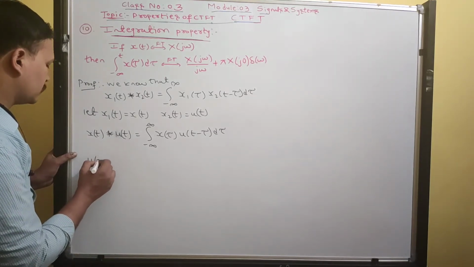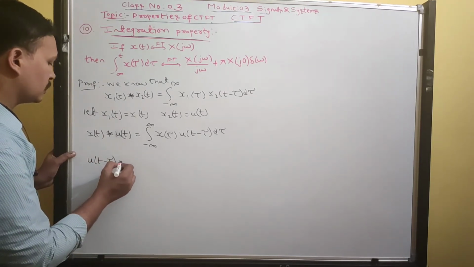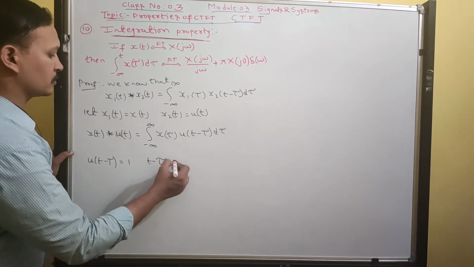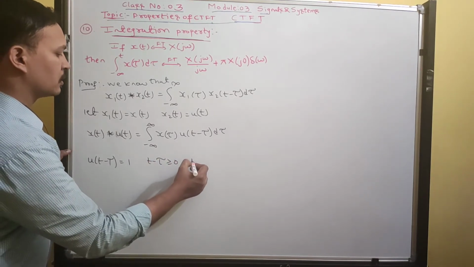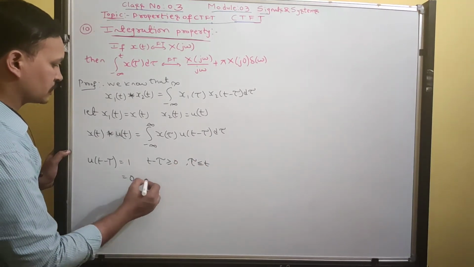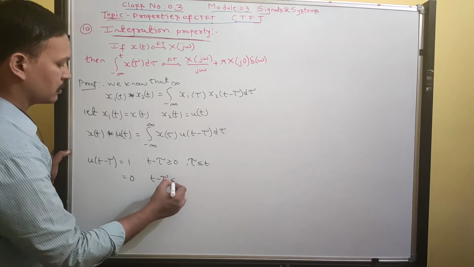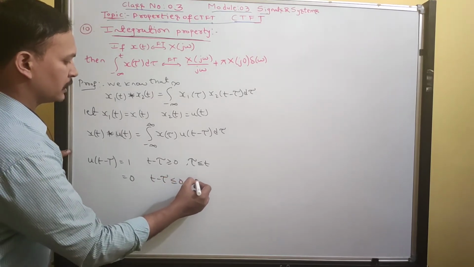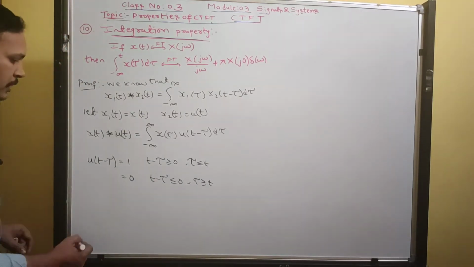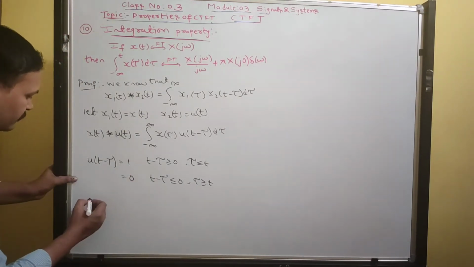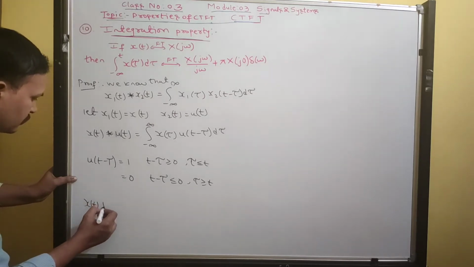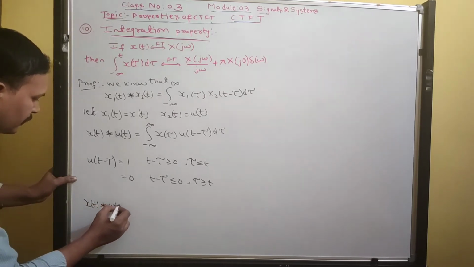So now we know that u of t minus tau is equal to 1 for t minus tau greater than or equal to 0. That becomes tau less than or equal to t. Then it is equal to 0 when t minus tau less than or equal to 0. Then you will get tau greater than or equal to t. Okay, got it?